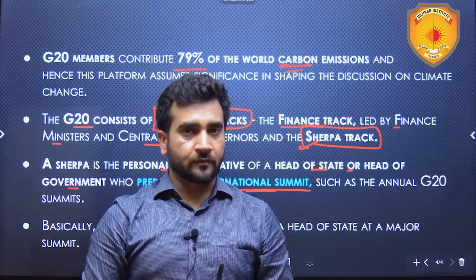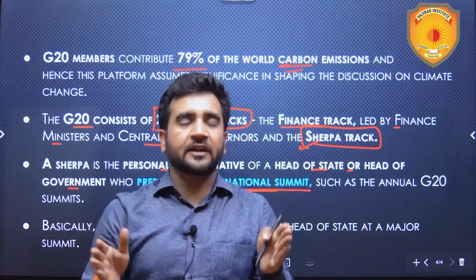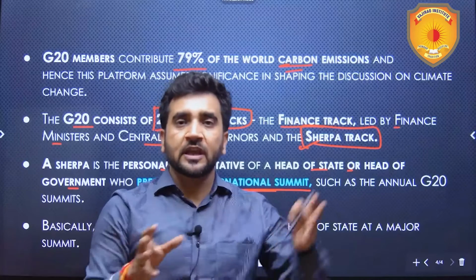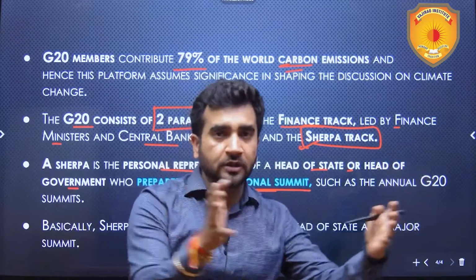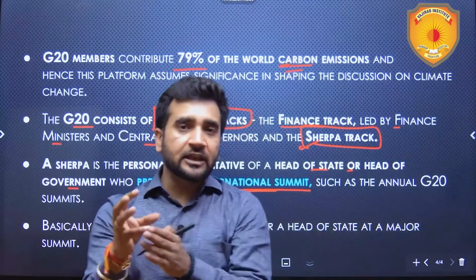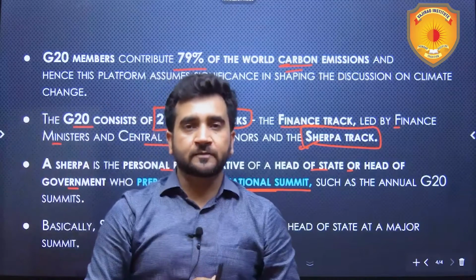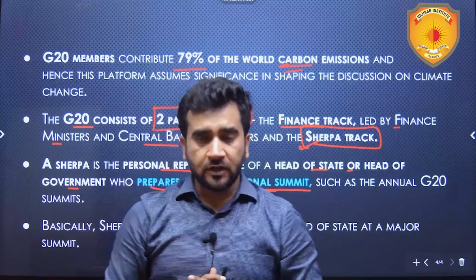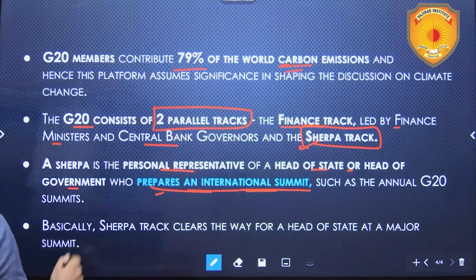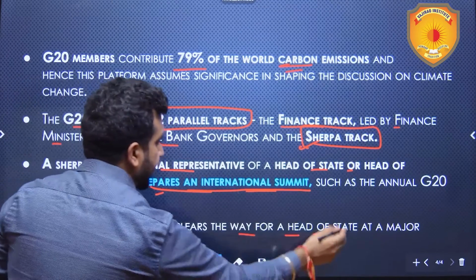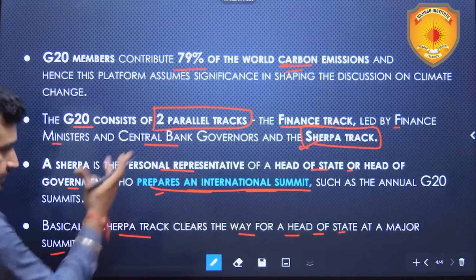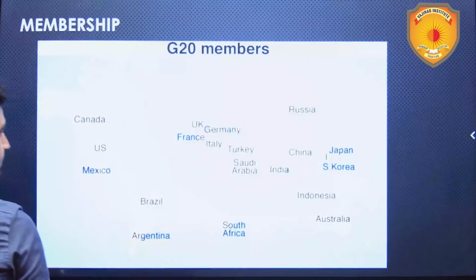This last meeting that is happening right now, September 3 to September 6, the Sherpas are consolidating all the previous meetings and then giving a final document to their respective head of the state or head of the governments. Basically, Sherpa track clears way for a head of state at a major summit. So major summit is there, the annual summit.